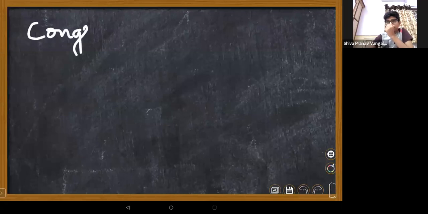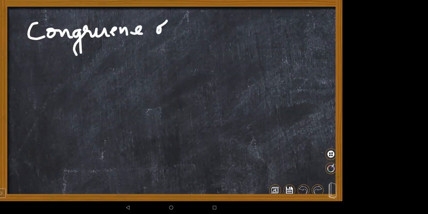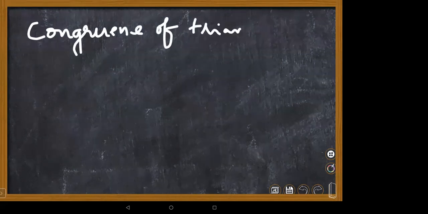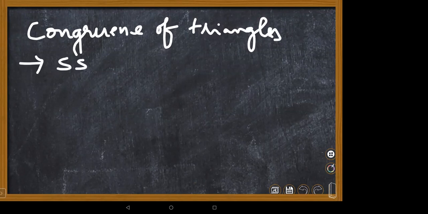Okay. First one is the SSS congruence criterion. This is under congruence of triangles, Raghav. In congruence of triangles, there are 4 different criteria we are checking.